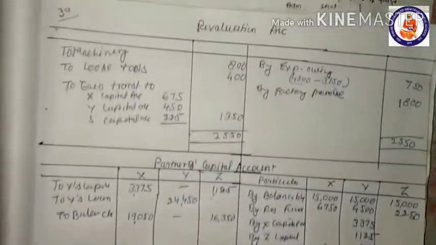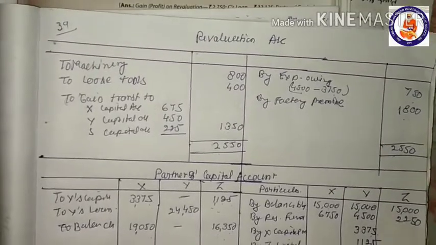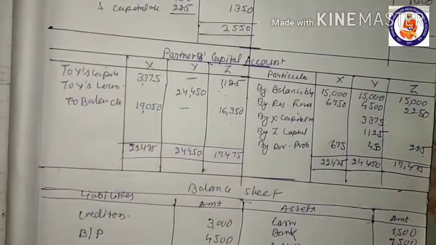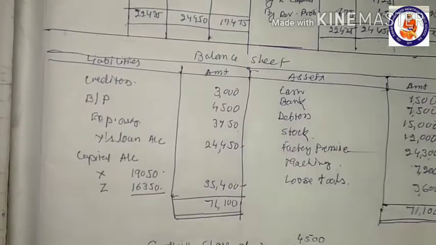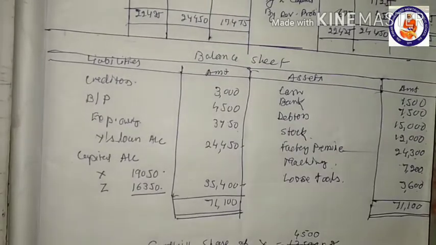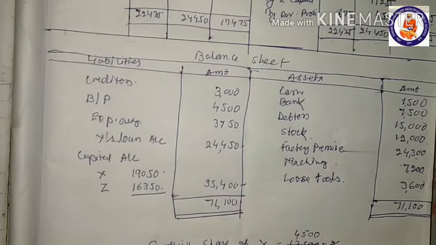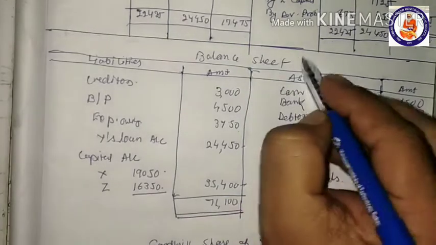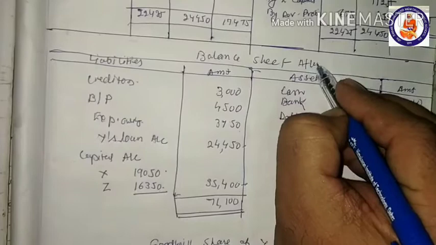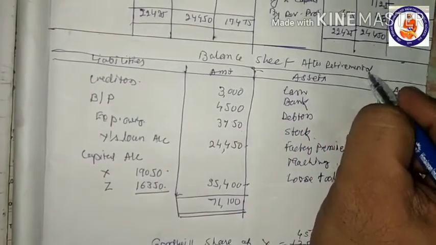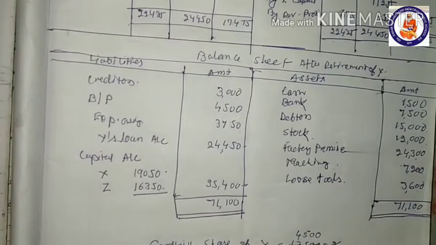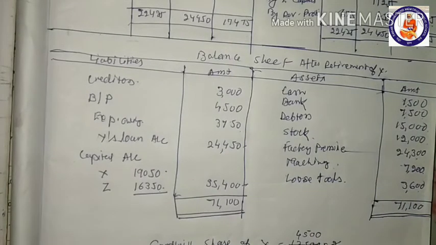This is the revaluation account, this is the partners' capital account, and this is the balance sheet after retirement of Y. Okay, thank you.